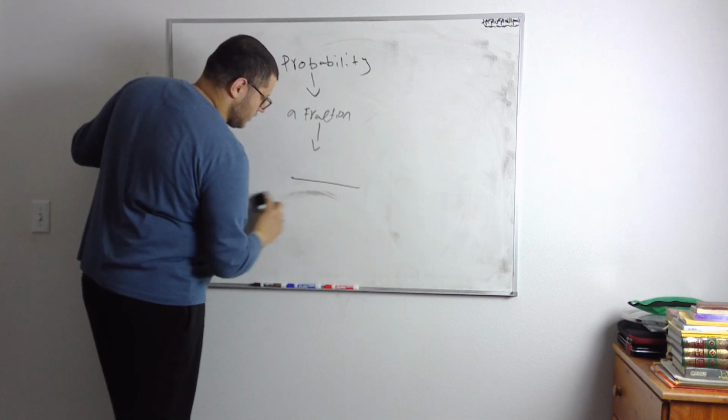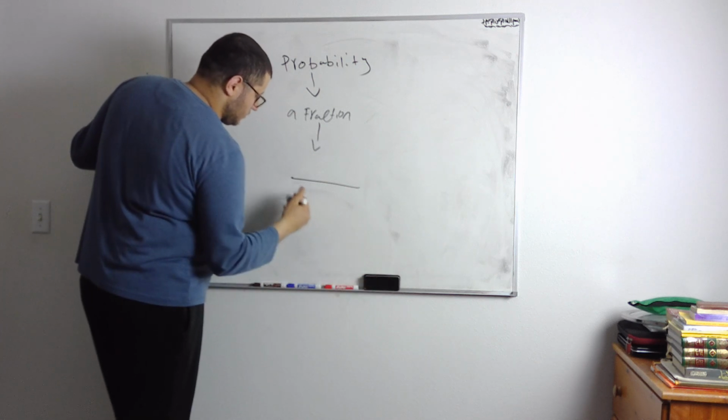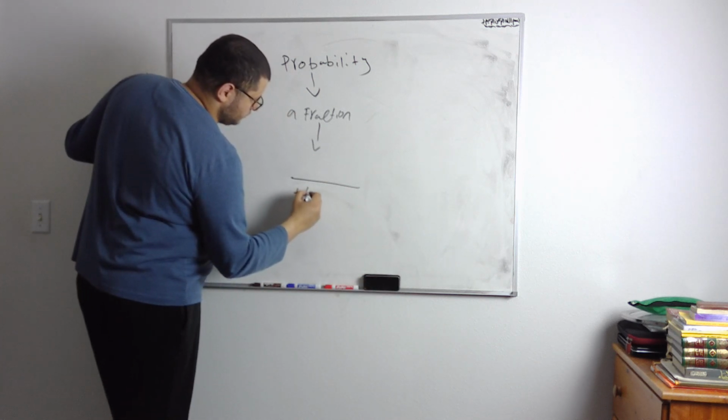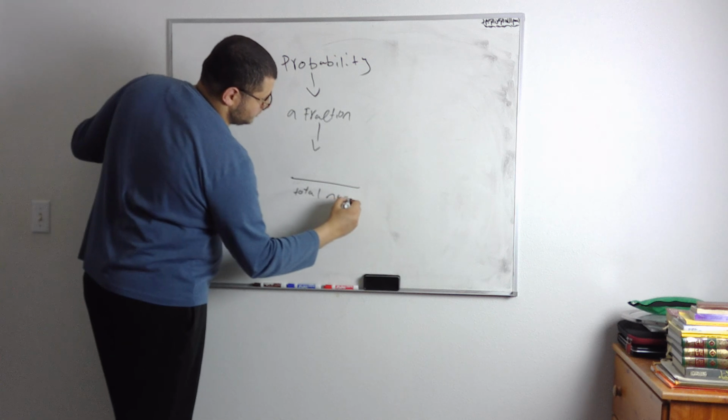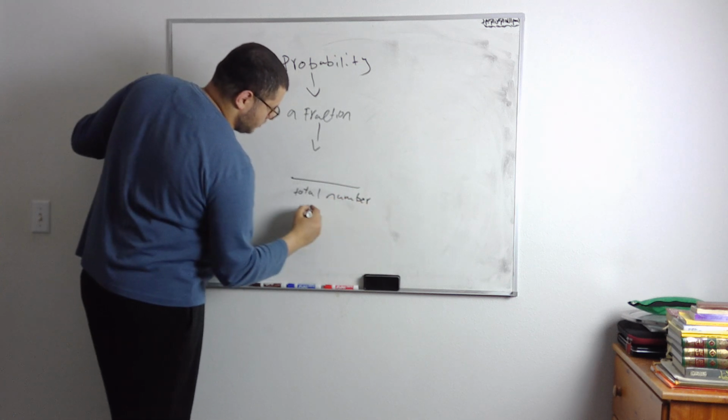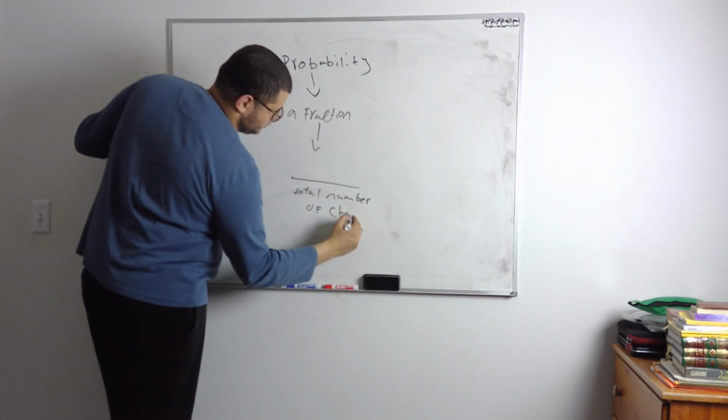Let's write this down next. Total number of chances.